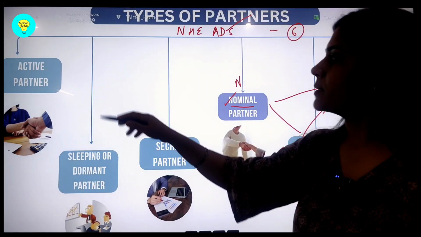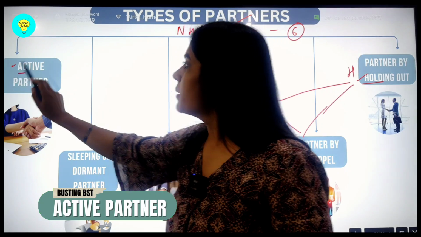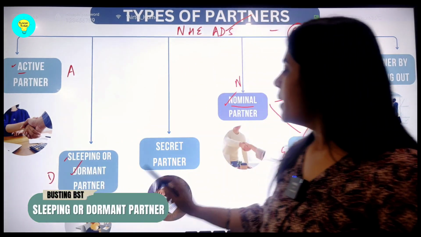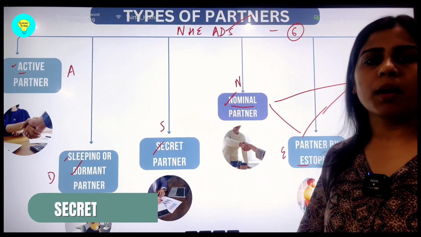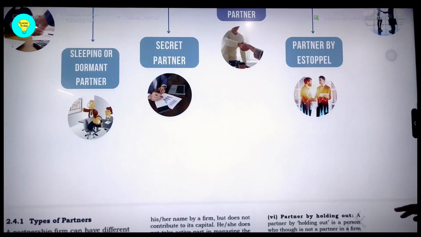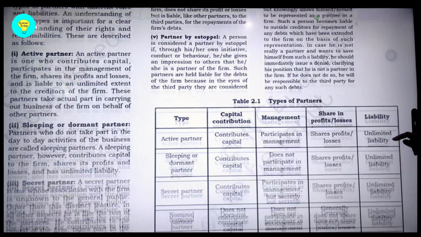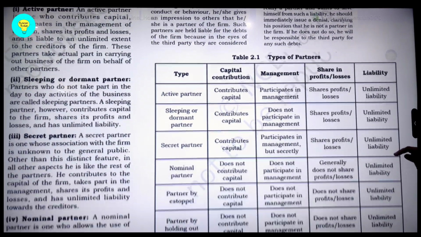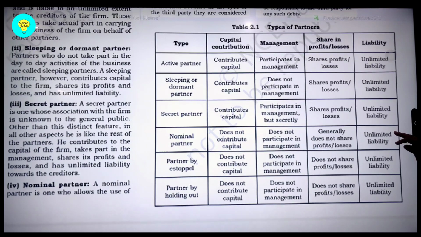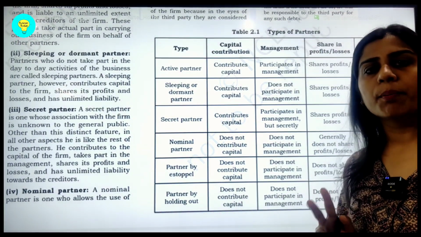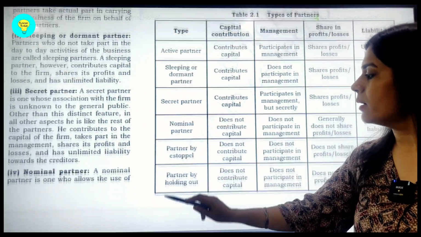And then adds, ADS: A for active partner, D for dormant partner or sleeping partner, and S for secret partner. Now let us see from NCERT, because NCERT has given a very clear-cut distinction in the form of a table. Let us first see what this table has to say about different types of partners. Then in detail, we will be discussing the 2 very important types, that is estoppel and holding out.